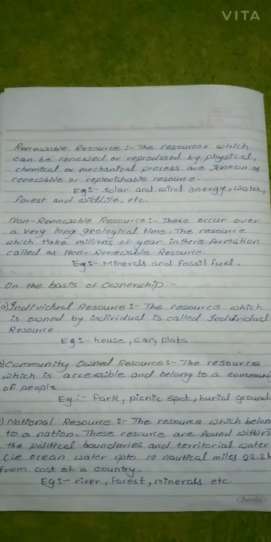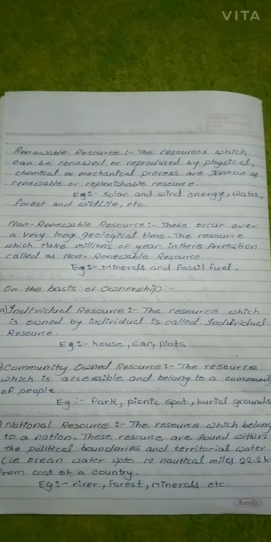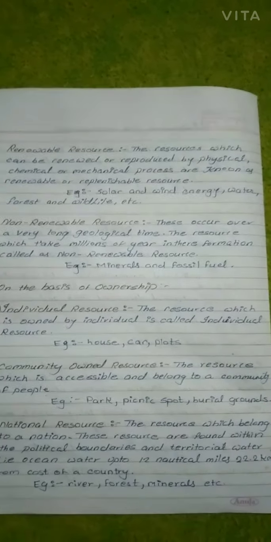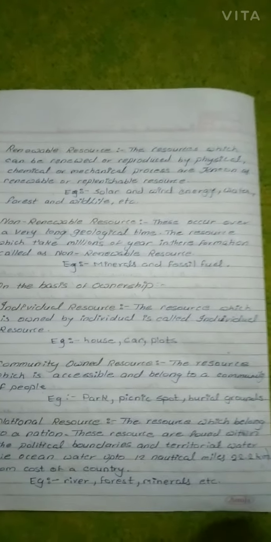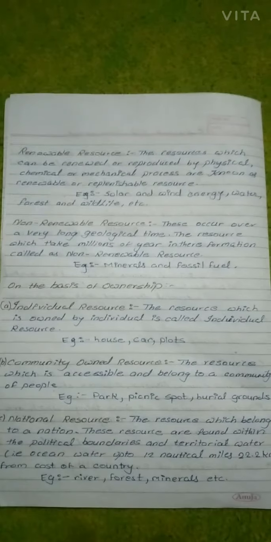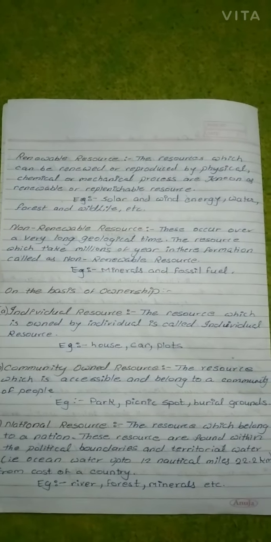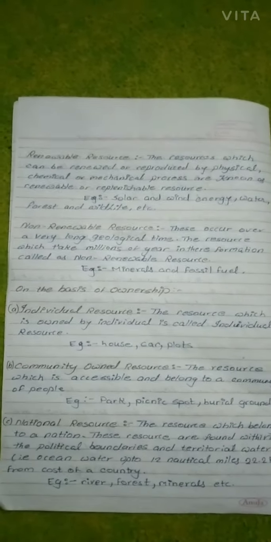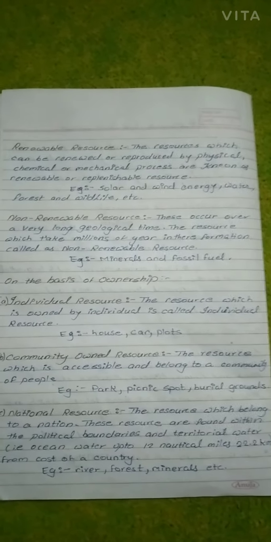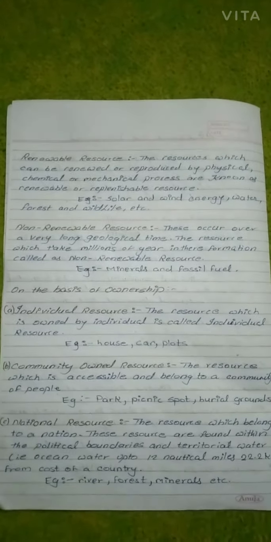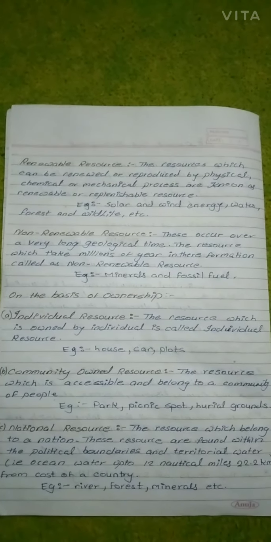On the basis of ownership, individual resource: the resource which is owned by an individual is called an individual resource. For example, house, car, plots. So individual means like a pen, that pen is yours, not anyone else's, so that is an individual resource. Like car, bag, your school bag, compass, all these things come under individual resource. Community resource means a resource which belongs to a community of people. For example, picnic spots, parks, burial grounds.